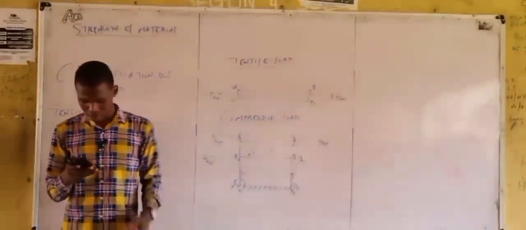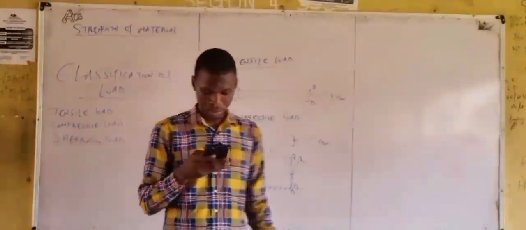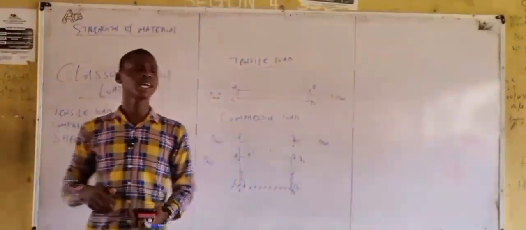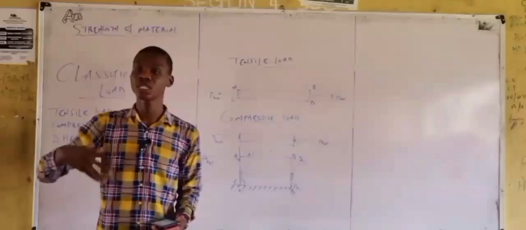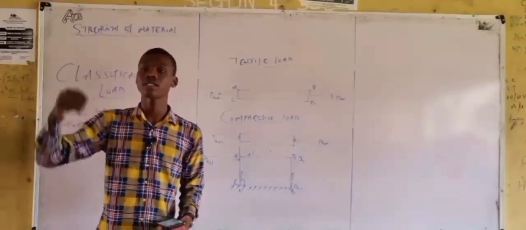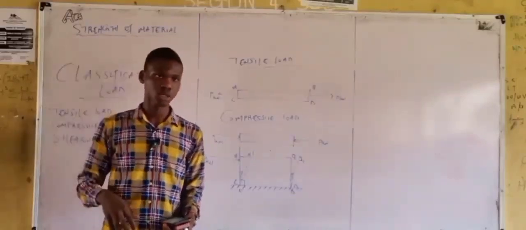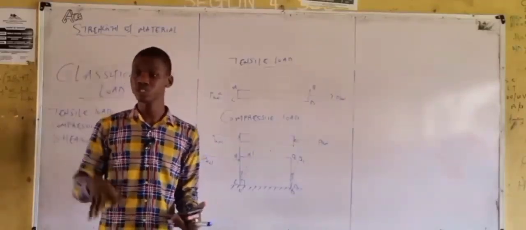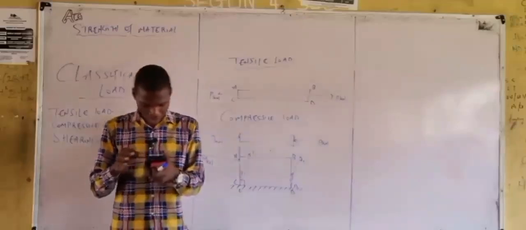Next one is stress. When a load is subjected to a material, stress is said to be induced. You understand? Stress will be induced. But let me give you what the definition means here.